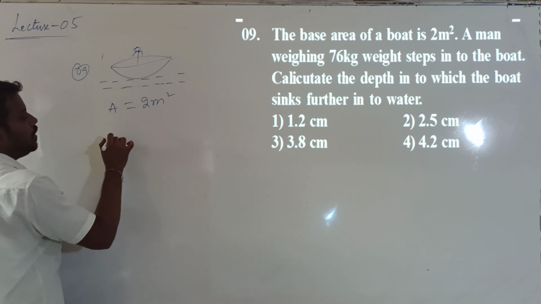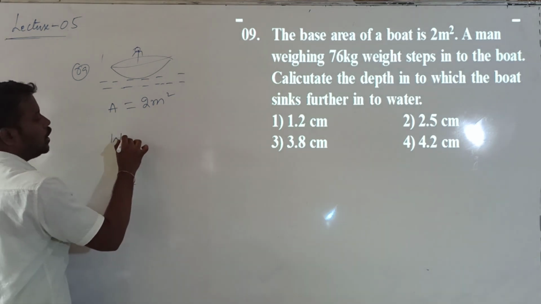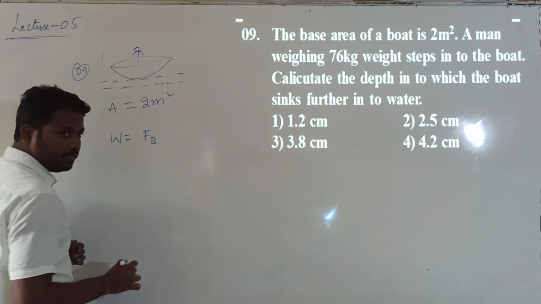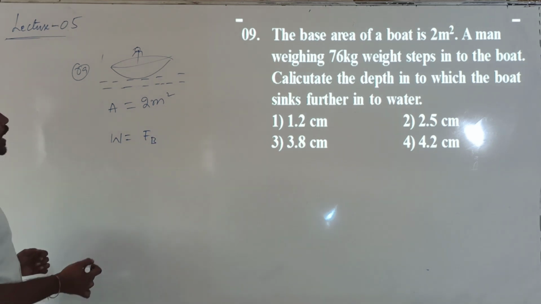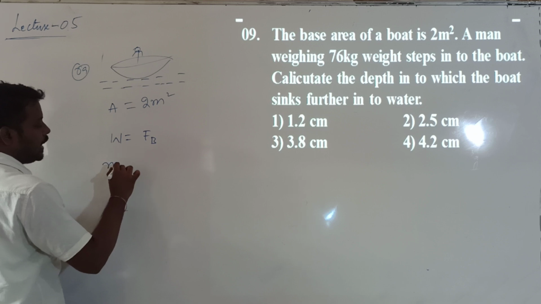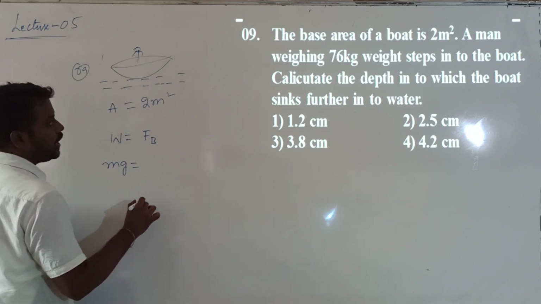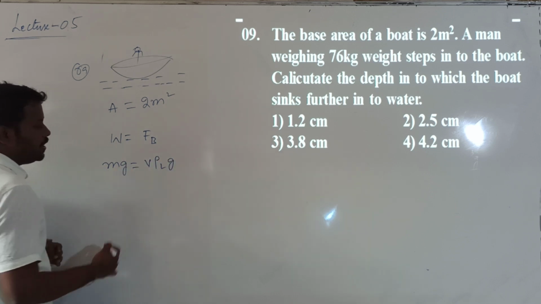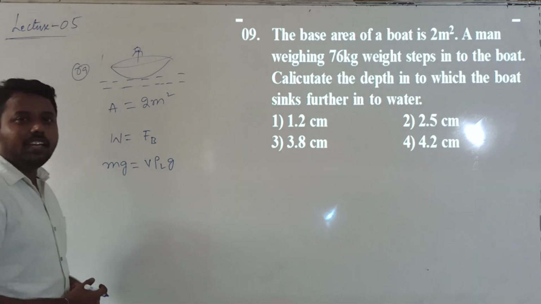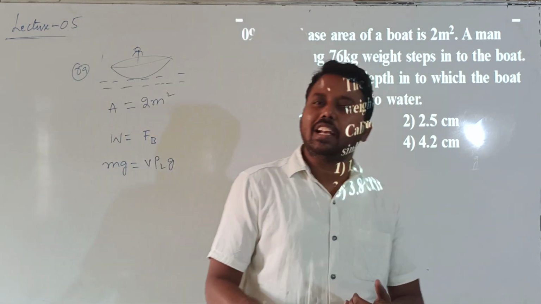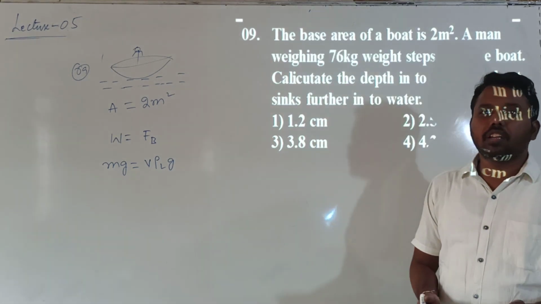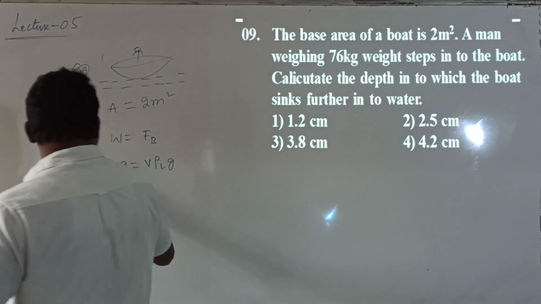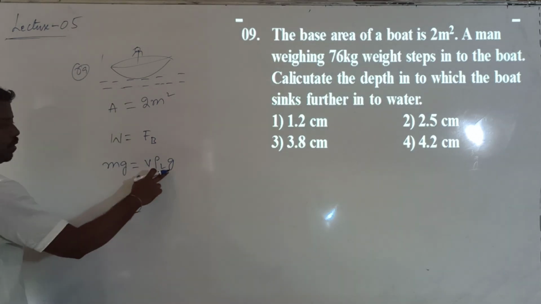So what happened now? When the man gets into the boat, the weight of the man along with the boat is balanced by the buoyant force, according to Archimedes principle. The weight of the man is given by m into g. The buoyant force is given by v into rho L into g. Here we need to consider the boat as weightless, so the boat weight is not given. Only the man's weight is considered. That is mg, equal to v into rho L into g.